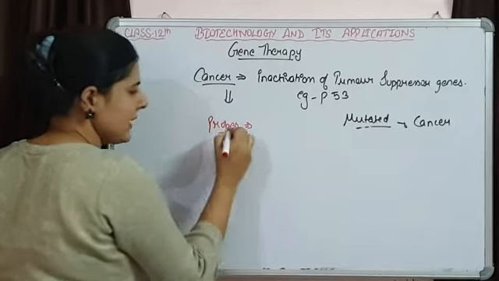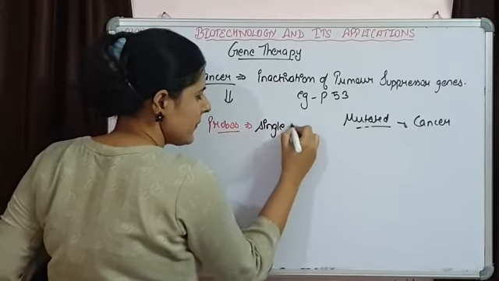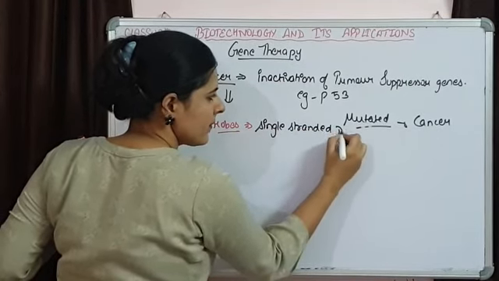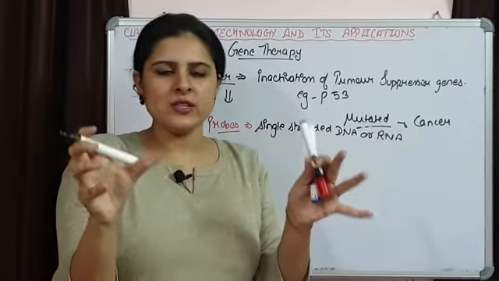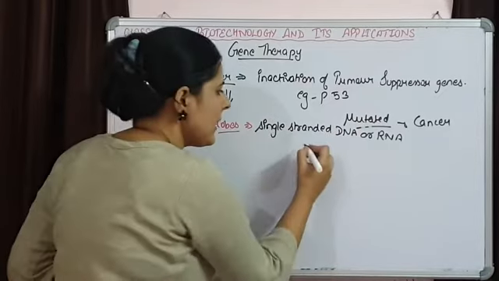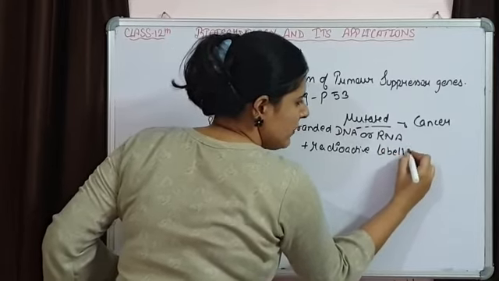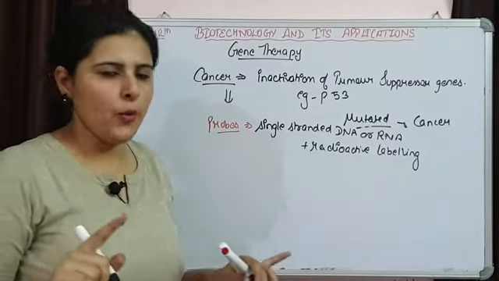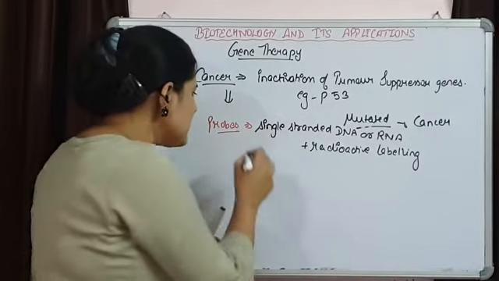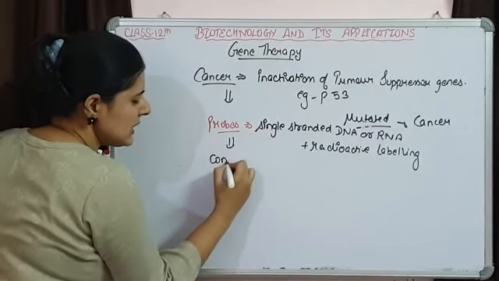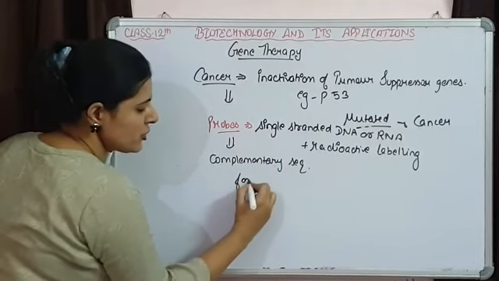Probes are used for the detection of mutated genes. They are either single stranded DNA or RNA. So these are small stretches of single stranded DNA or RNA, and they have a radioactive labeling. A radioactive element is attached to this probe. Radioactive labeling is just responsible for the detection. Now these probes have a complementary sequence for the functional copy of the gene.